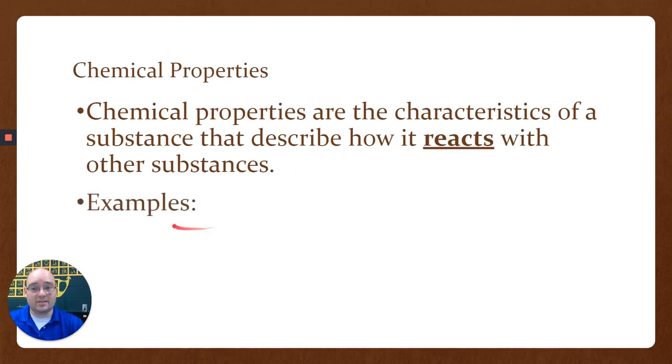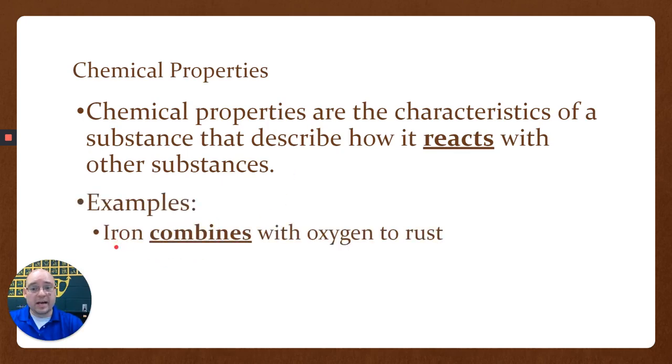Okay, what it does. So iron is a metal, and we know that iron combines with oxygen to form rust. That's why iron rusts, it forms something called iron oxide. So iron combines with oxygen to rust. It's telling us what iron does, how it reacts with oxygen. This is a chemical property. A chemical property of iron is that it will react with oxygen.